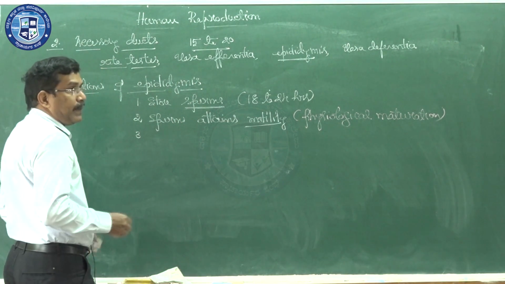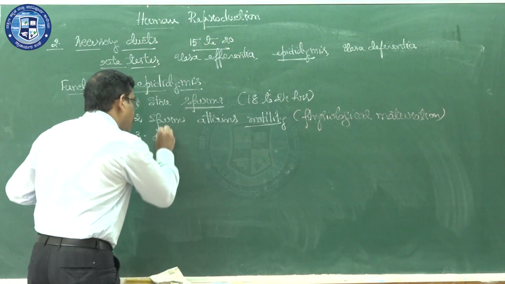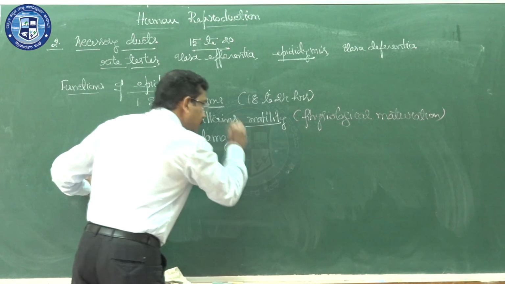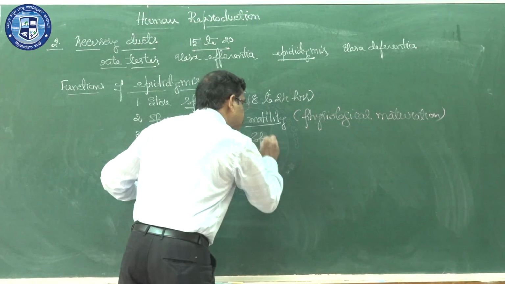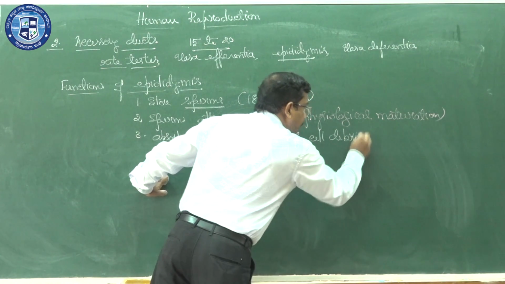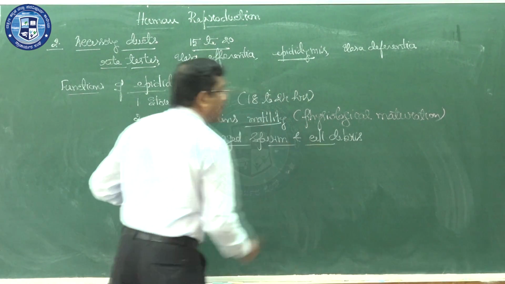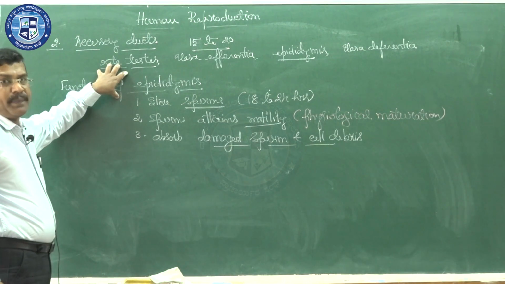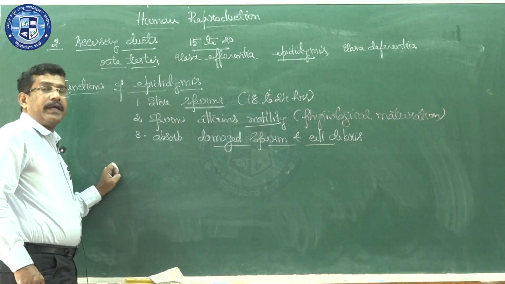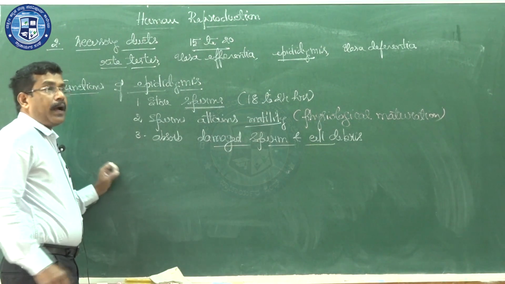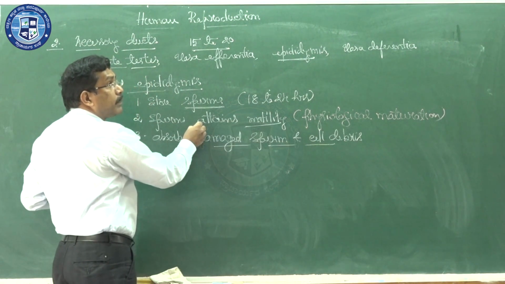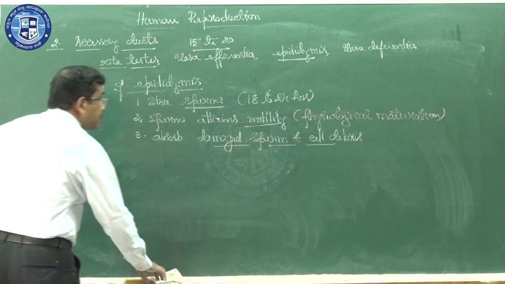The third function of the epididymis is that it will absorb damaged sperm and cell debris. Damaged sperm and cell debris, if present, will be absorbed by the structure we call the epididymis. So in an MCQ examination, CET or NEET, they will use a statement: the structure which helps in the motility of the sperm is